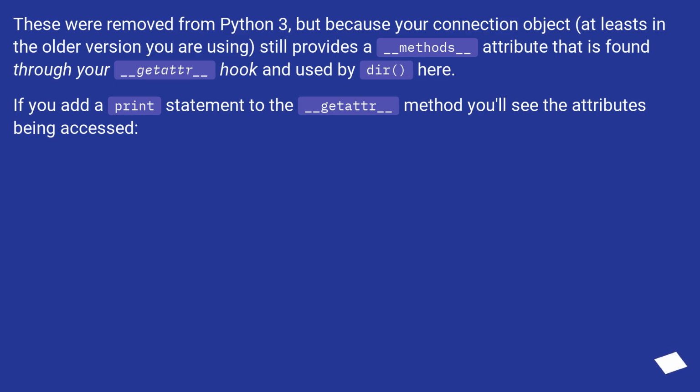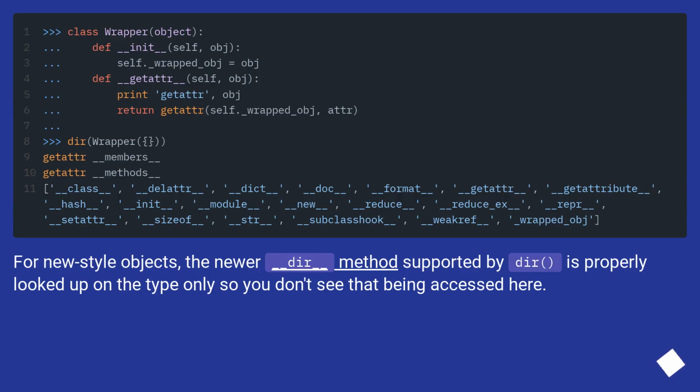If you add a print statement to the __getattr__ method, you'll see the attributes being accessed. For new style objects, the newer __dir__ method supported by dir is properly looked up on the type only, so you don't see that being accessed here.